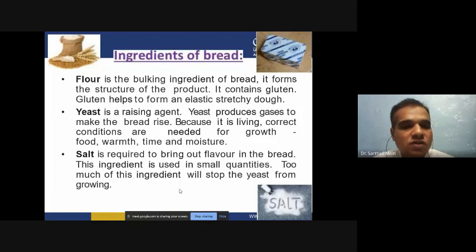If we increase the salt concentration, ultimately the salt works as a preservative, and the yeast can't grow. The yeast can't utilize or ferment the flour, and ultimately your dough will not be ready. That's why we limit the salt concentration in the dough and then do fermentation, so that your fermentation will be optimized and you have a more raised dough. You can cut it into small pieces and apply the temperature, so that the bread will be prepared.